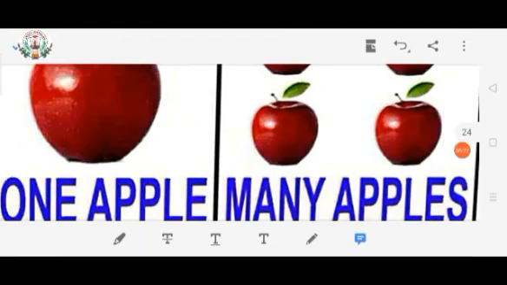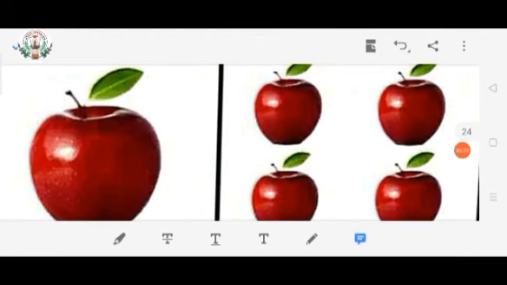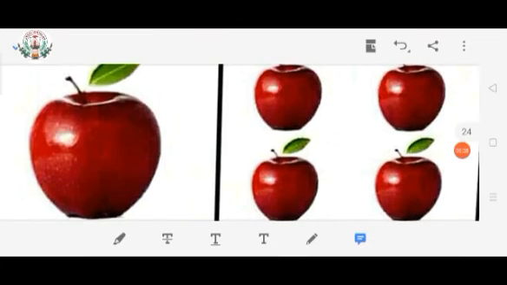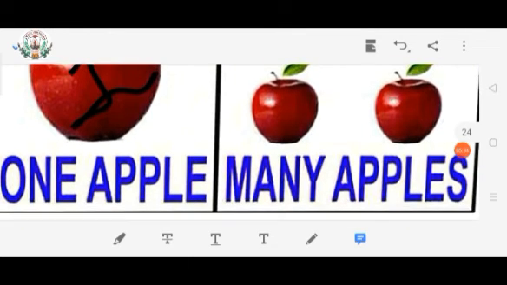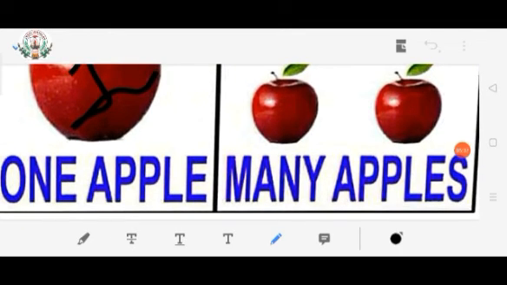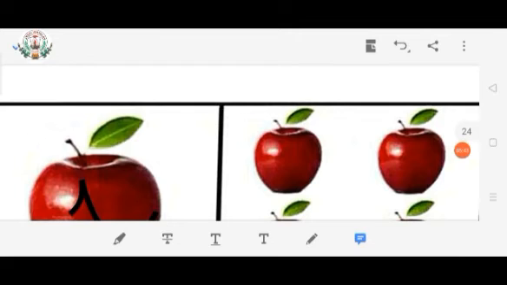Yes, you all love to eat apples, my dear children? So look at the picture. How many apples are there in the first picture? Only one apple. So if it is one apple, then what will we write as the spelling? A-P-P-L-E, apple. Look at the second picture, children.